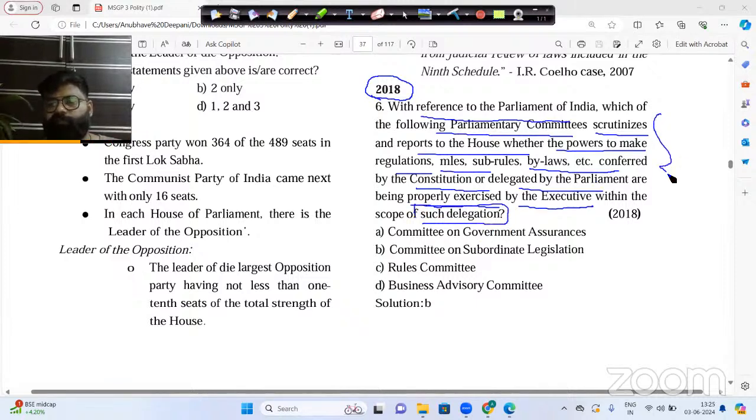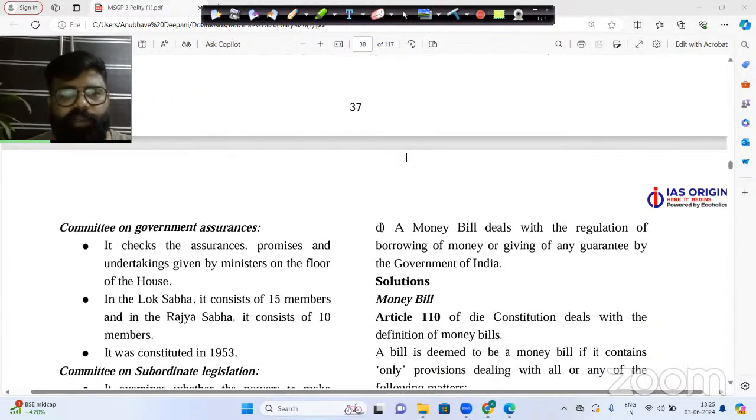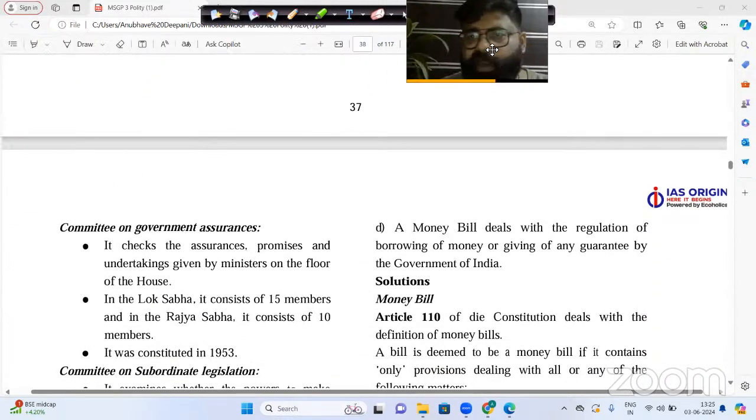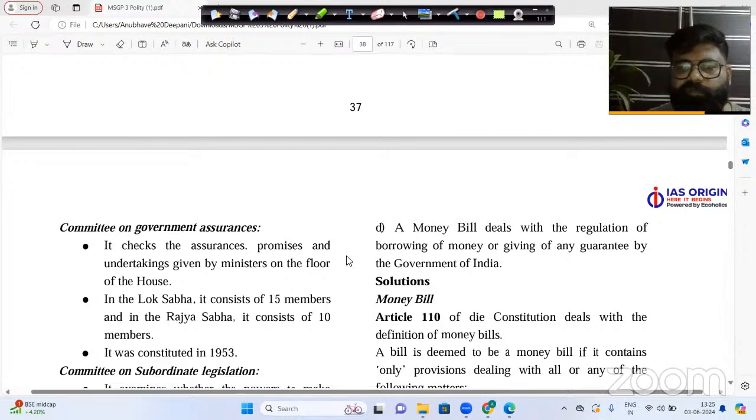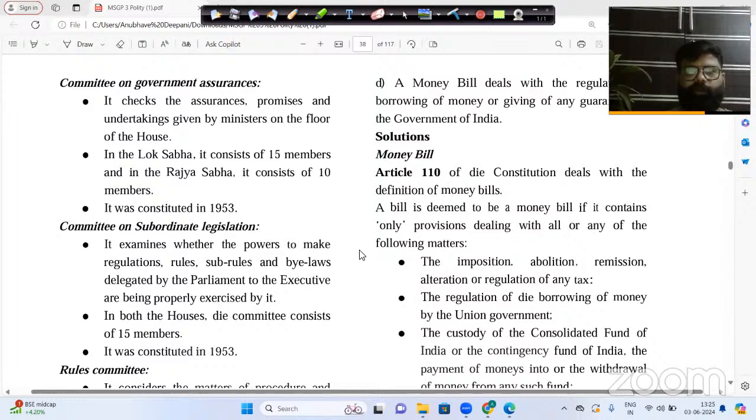So these are basically the functions given in the Constitution, and in the question it is asked which committee performs the functions given here. The correct statement is Committee on the Subordinate Legislation. That is your option number B. Now the explanation is very, very important here, guys, because you need to understand which committee does which function. That is very, very important. Now please understand the functions here very properly.